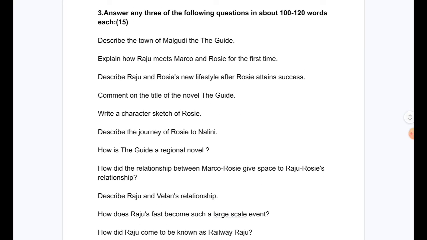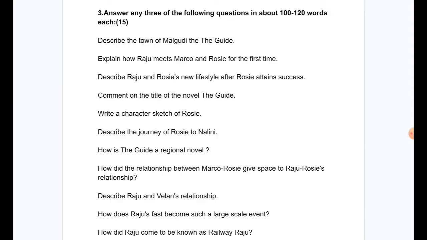Question number 3: Answer any 3 of the following questions in about 100 to 120 words each. This question also carries 15 marks. However, in the actual question paper, there will be 5 questions in total and you will have to attempt 3 of them. So each question carries 5 marks.